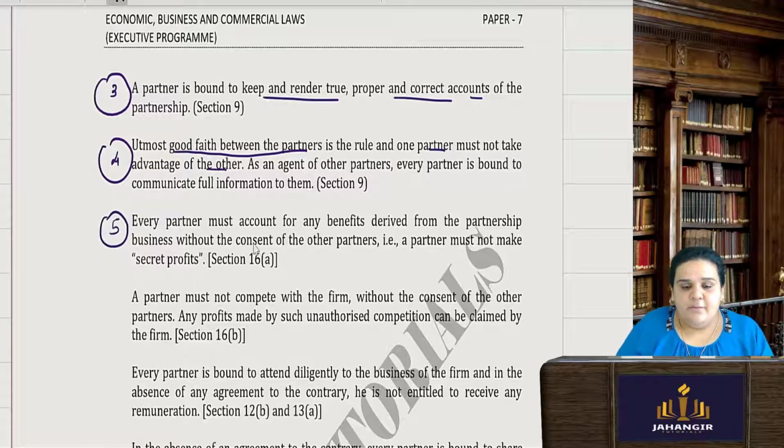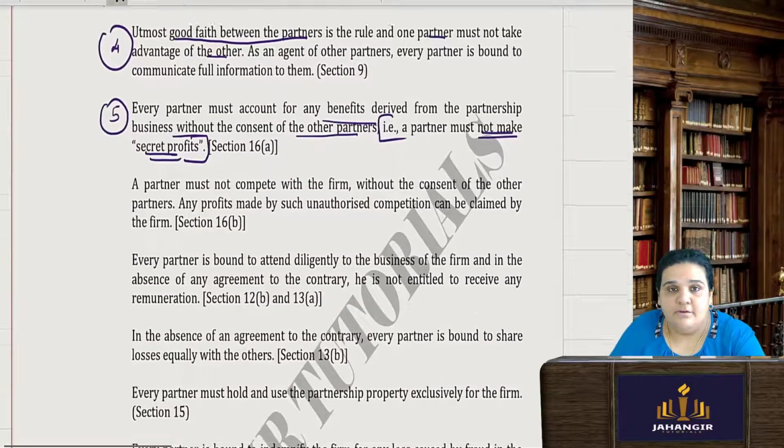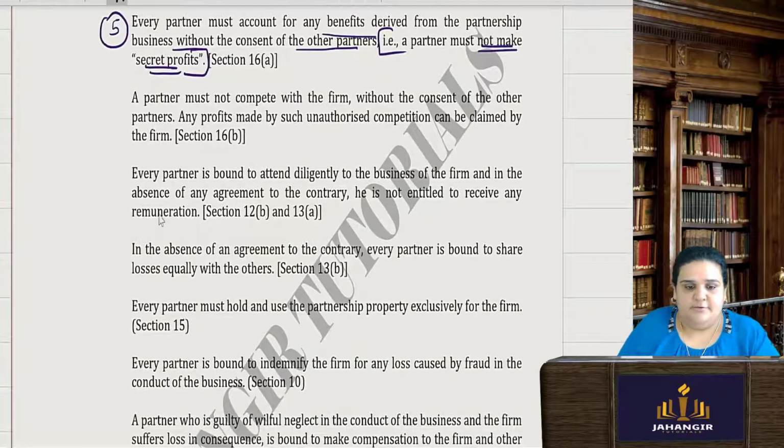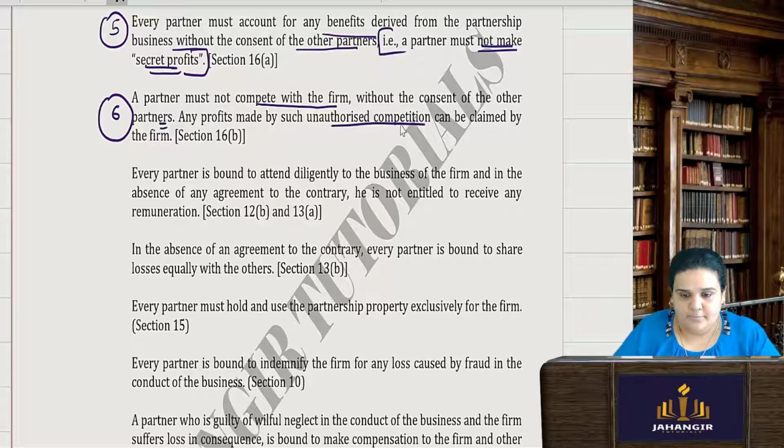Fifth, every partner must account for any benefits derived from the partnership business without the consent of the other partners. That means the partners must not make any kind of secret profit. If they do, they have to give an account for it, give the details of it. Then a partner must not compete with the firm without the consent of the other partners. Any profits made by such unauthorized competition can be claimed by the firm itself.